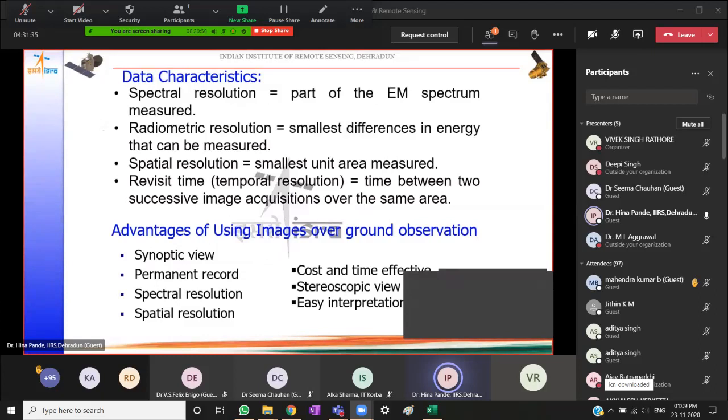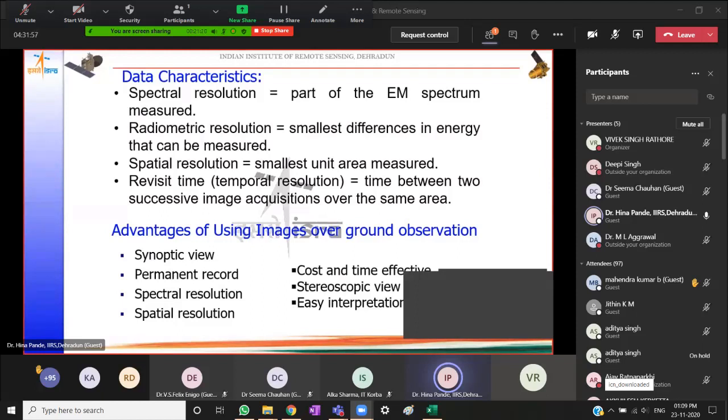Now, coming to the more technical part of the discussion, the characteristics of the data will dictate the kind of interpretation that we are able to do. I believe you've already been made familiar with these terms, the resolution characteristics of the images.